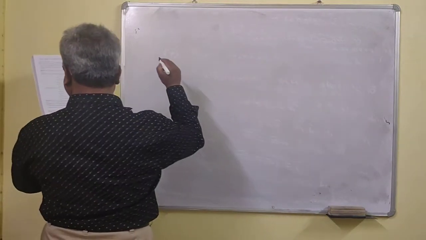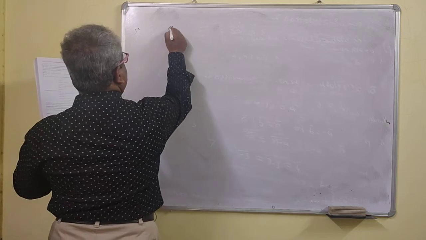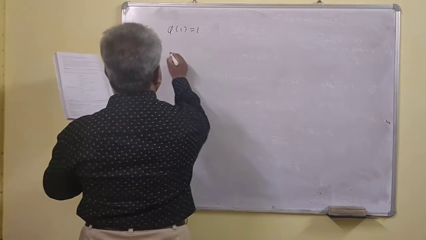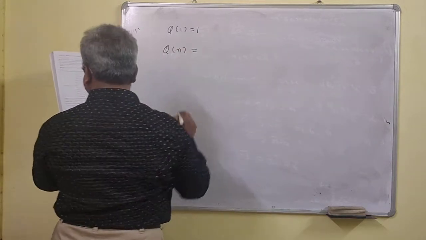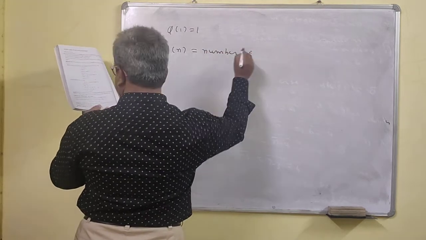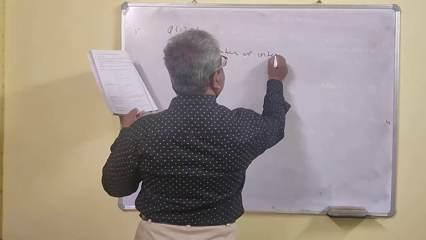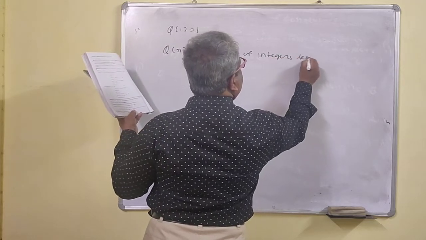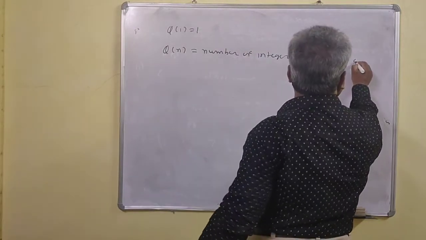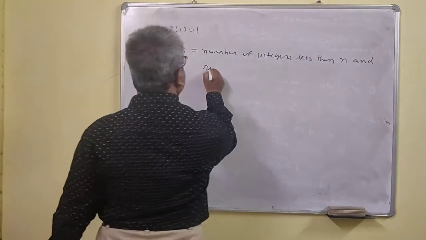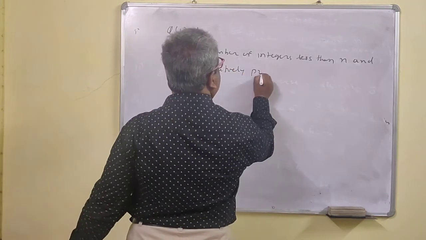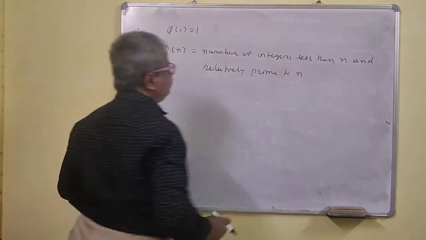Now Euler's phi function. Euler's phi function: phi of 1 is 1. The definition of phi of n is the number of integers less than n and relatively prime to n.